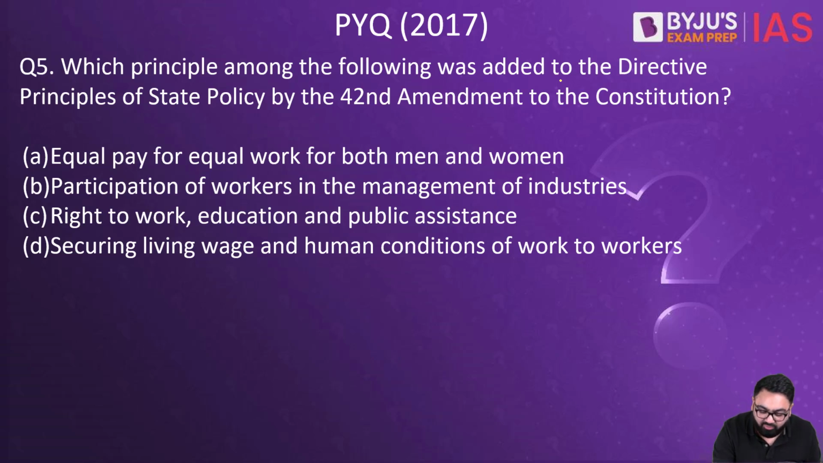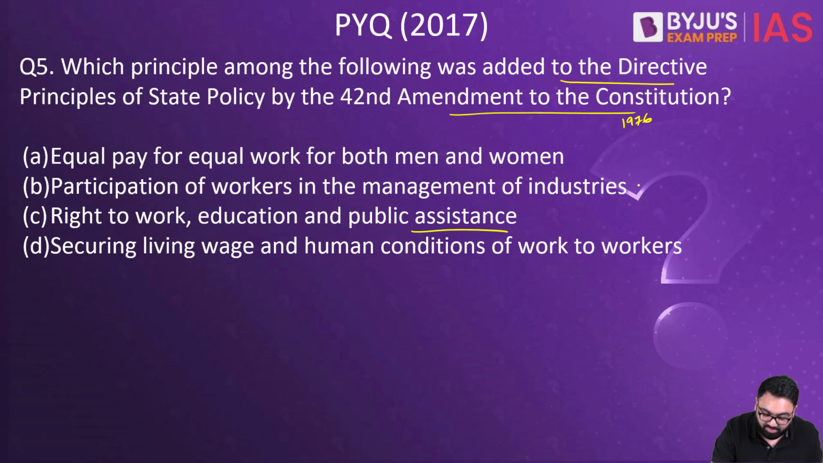Next is the previous year question from 2017. Which principle amongst the following was added to the directive principles of state policy by the 42nd Amendment to the Constitution in 1976? Number 1, equal pay for equal work for both men and women. Participation of workers in the management of industries. Right to work, education and public assistance. Or securing living wage and humane conditions of work to workers. Which of these was added in the 42nd Amendment?